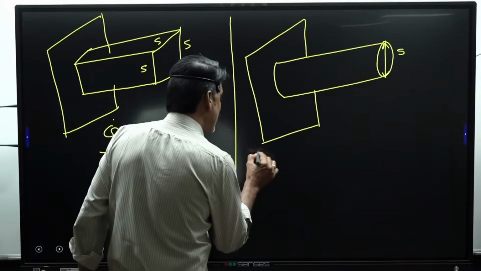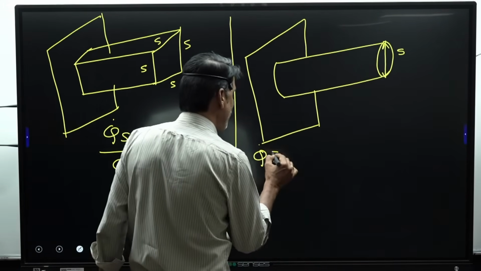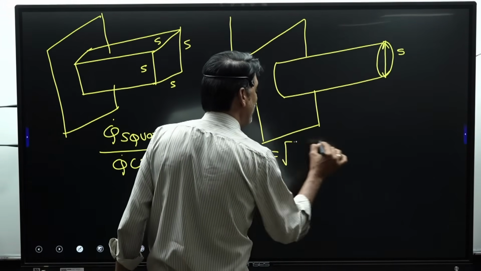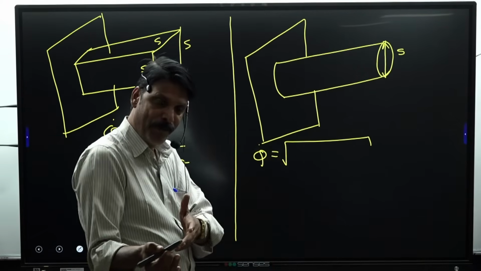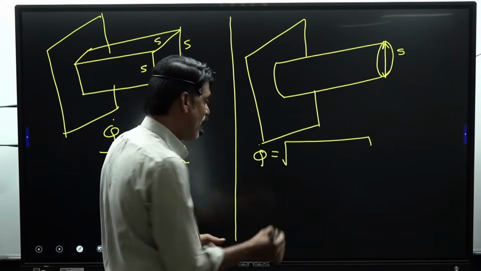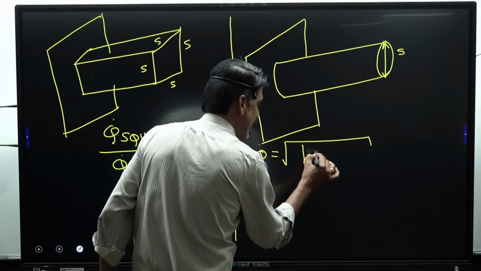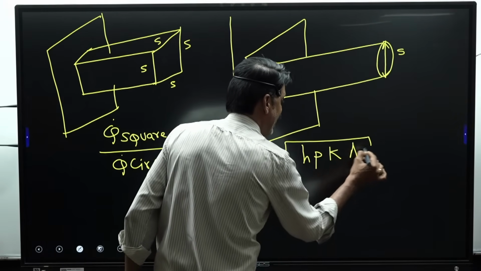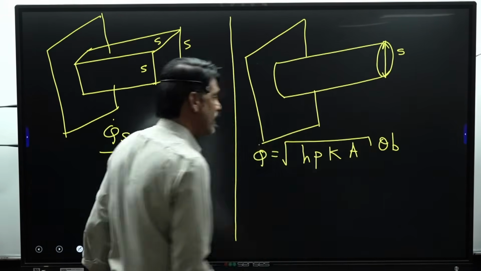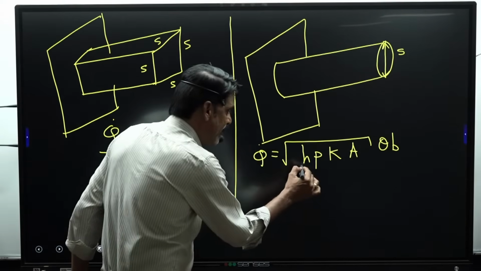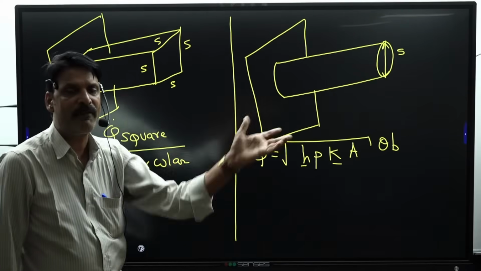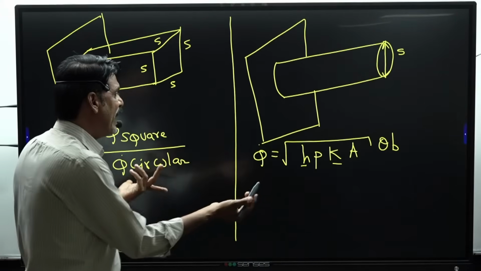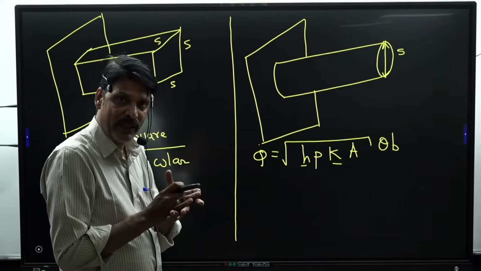Heat dissipated by an infinitely long fin is given by root of hPkA into theta b, where h is the heat transfer coefficient and k is the thermal conductivity. Nowhere do they say the material is changed, so k is the same, and the thermal environment is the same.